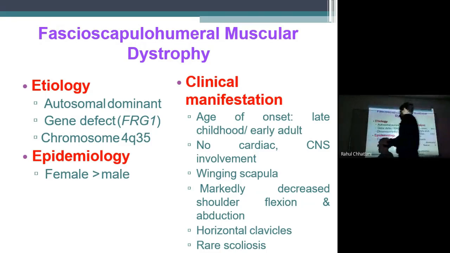So, very good morning to all. Today, we are going to see two more muscular dystrophies and we are going to conclude the muscular dystrophy topic. For the muscular dystrophy that we are now going to discuss, we have to discuss first.